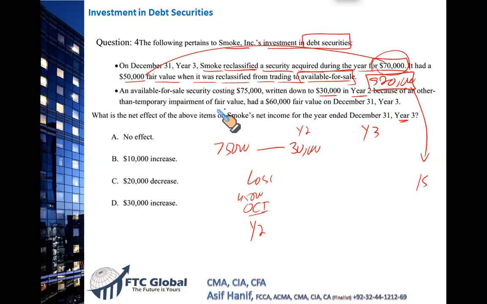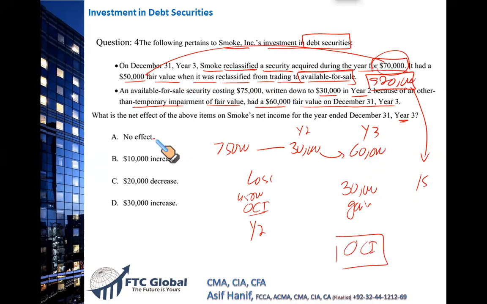Then, and this was because of other than temporary impairment of fair value, it had a 60 fair value on December 31st, year 3. What happened? After that, there was again an increase in the fair value from 30 to 60. This 30 to 60 increase is for an available for sale security. So this $30,000 gain this time goes to other comprehensive income. So yes, there is a gain in year 3, but this gain goes to other comprehensive income.